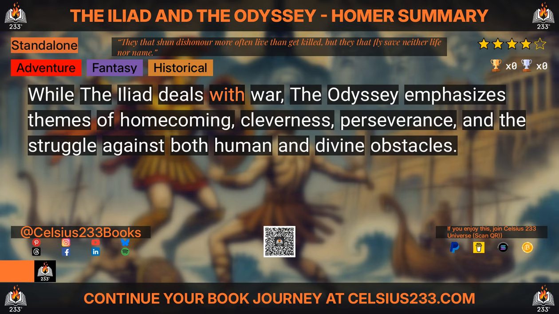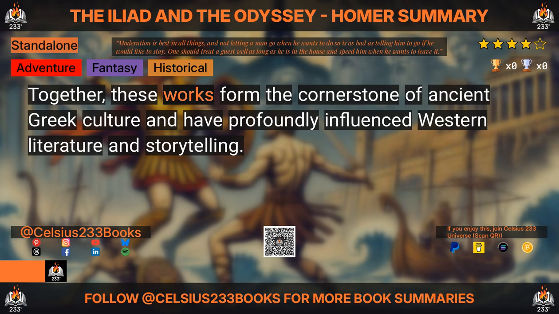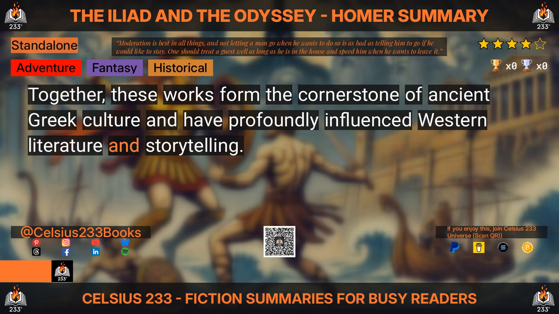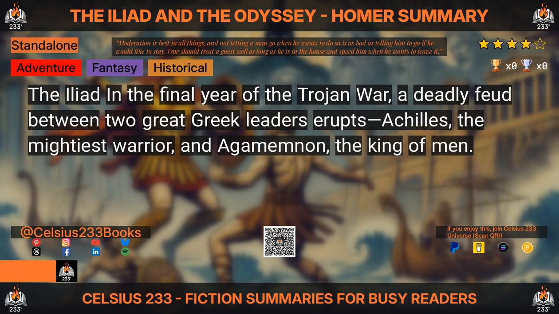While the Iliad deals with war, the Odyssey emphasizes themes of homecoming, cleverness, perseverance, and the struggle against both human and divine obstacles. Together, these works form the cornerstone of ancient Greek culture and have profoundly influenced Western literature and storytelling. Plot summary. The Iliad.